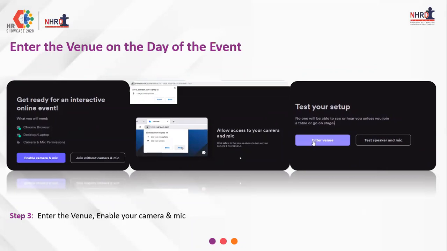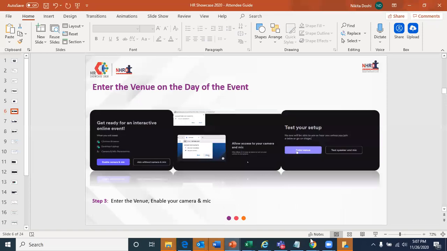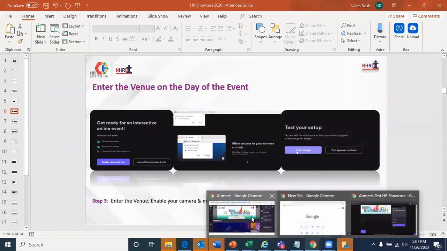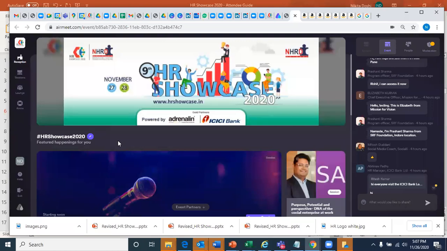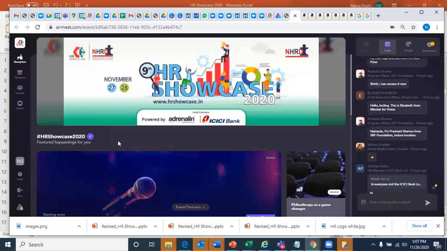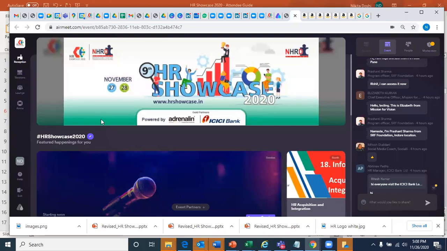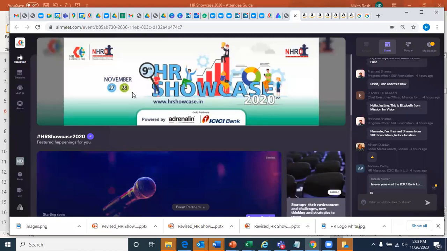It is fairly intuitive, but I just wanted to check if there are any questions. No, this is fine. I am the booth owner, so I have already logged in once. The same user account will be applicable, isn't it? I don't have to recreate it tomorrow. No, it's the same, not just for this but for any other event you join on AirMeet, even another conference. It's like a Gmail ID, or your Facebook ID. This is your AirMeet account, so your login credentials will remain the same, and even the event link, the HR showcase link. As a booth owner, whatever link you have is the same link the attendees will have.